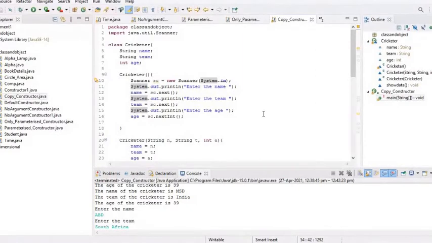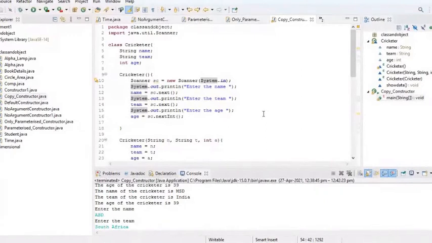First, define the class Cricketer and the data members: a String name, another String team, and an int age. Now we have defined a no-argument constructor, Cricketer, and in that we have defined the Scanner class with reference sc equal to new Scanner(System.in), where we will take the input from the keyboard: name as sc.next, team as sc.next, and age as sc.nextInt.